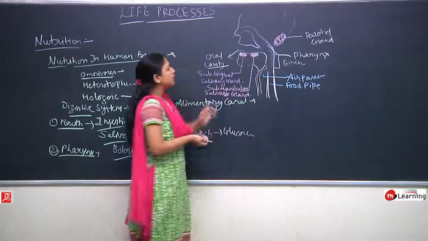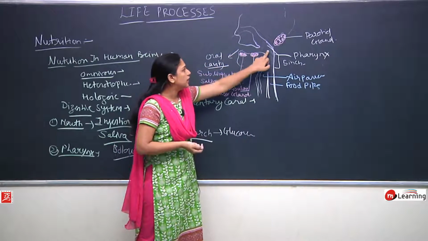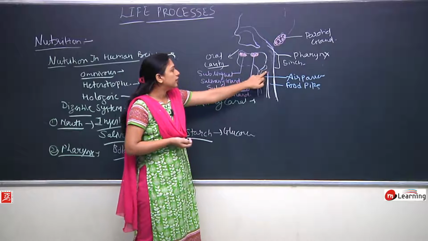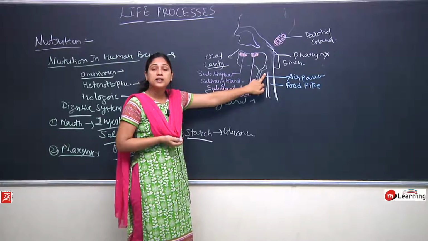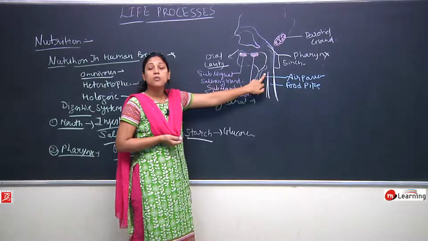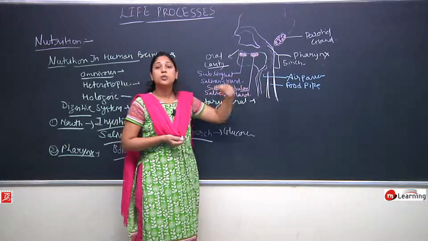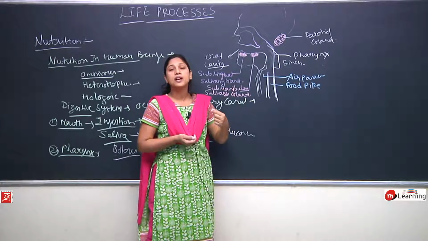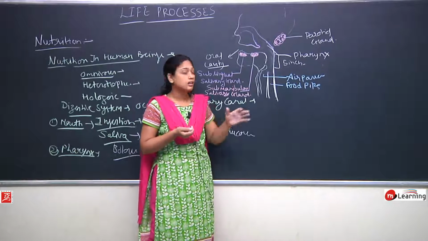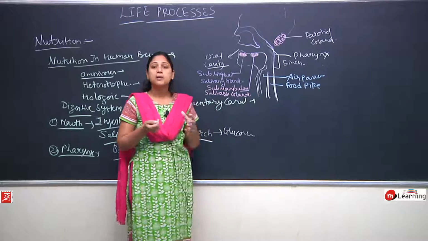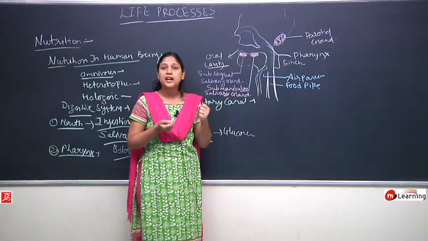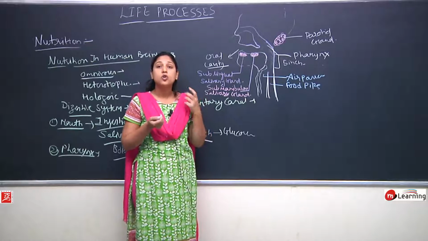What can happen when we are eating our food? It can get into the air passage, and if food particles get into the air passage, they can go into the very small bronchi and bronchioles, which are the subdivisions of the trachea. They can be closed and we can feel choked.